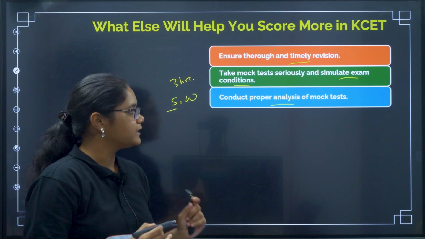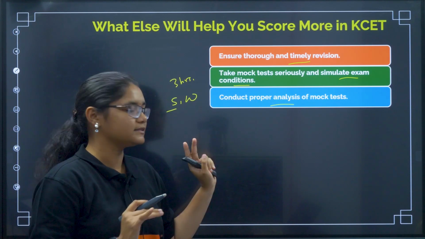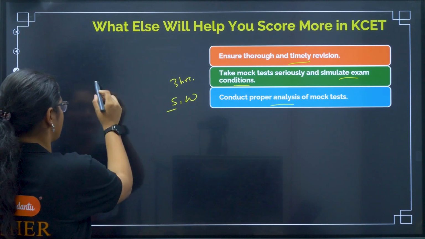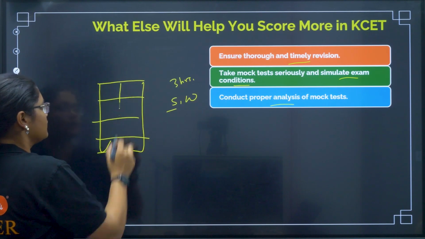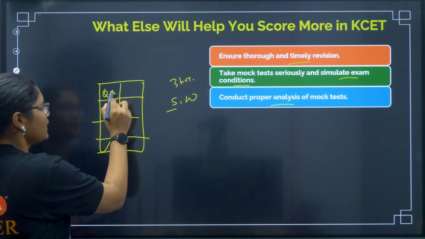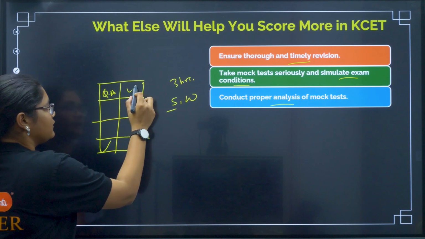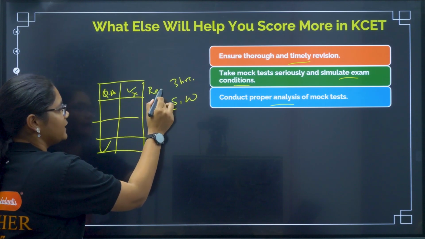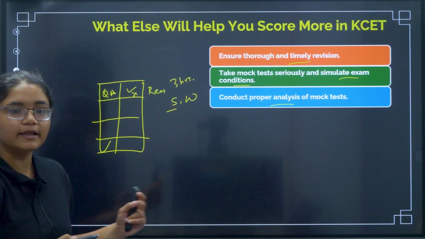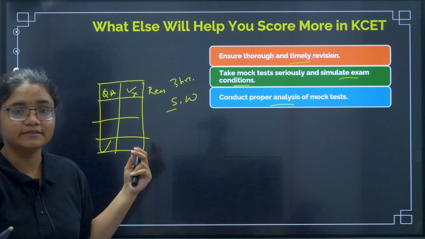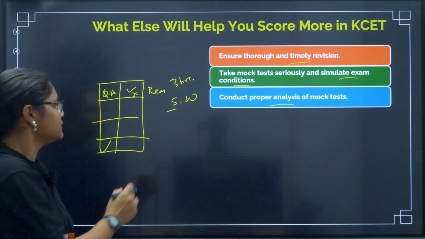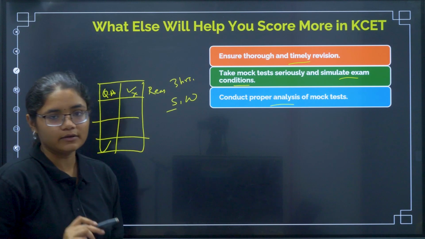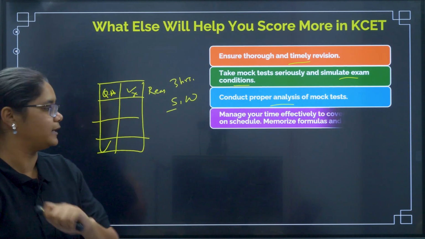So after writing the exam, make a sheet of analysis where you write the question number, whether it went wrong or correct, and the reason why it went wrong if it is wrong. Then you can know whether you have made silly mistakes, calculation mistakes, or whether the concept is not known to you. So make a proper analysis for all the mock tests that you are writing.